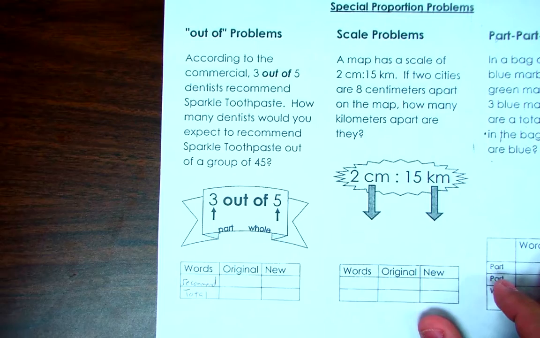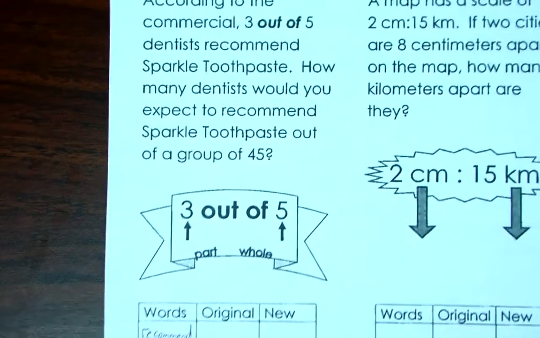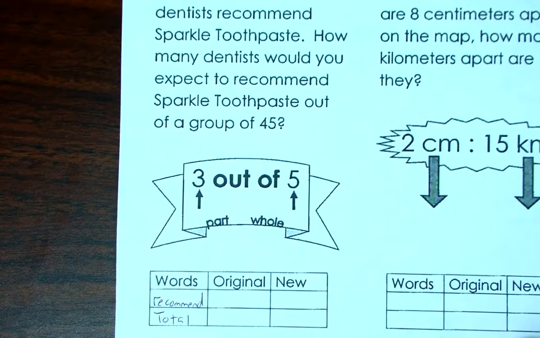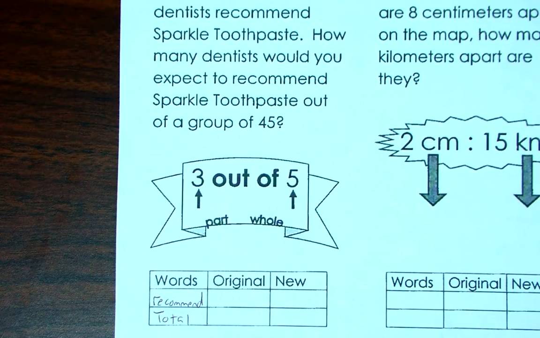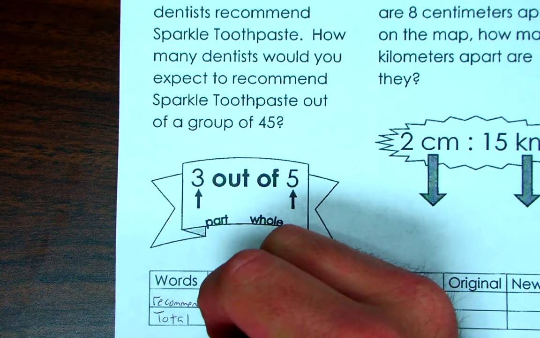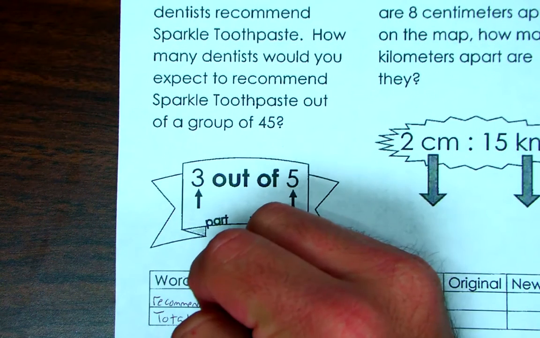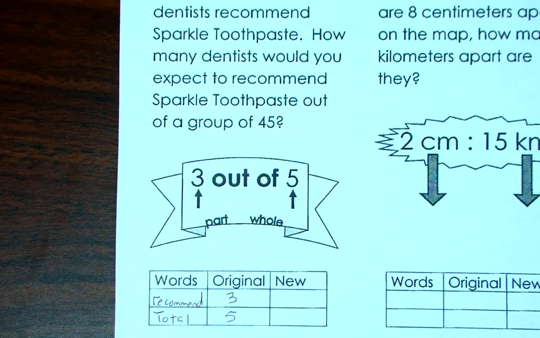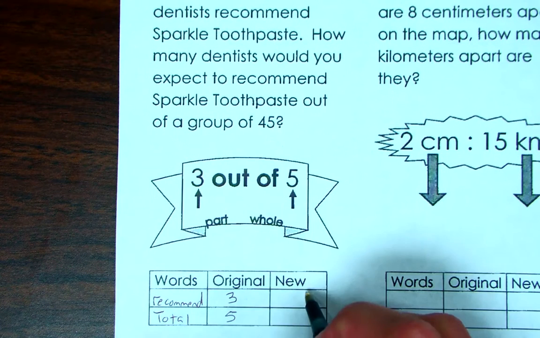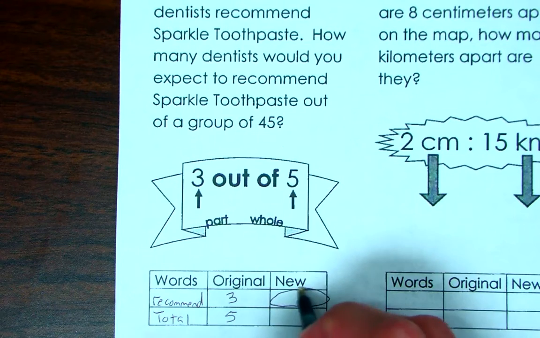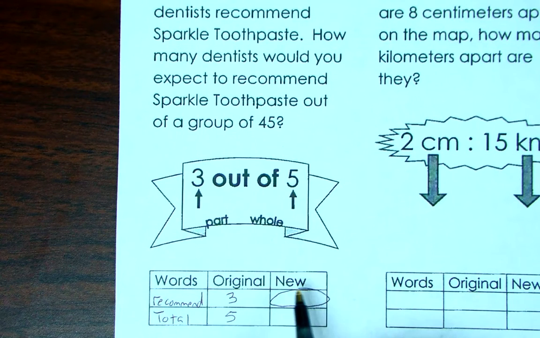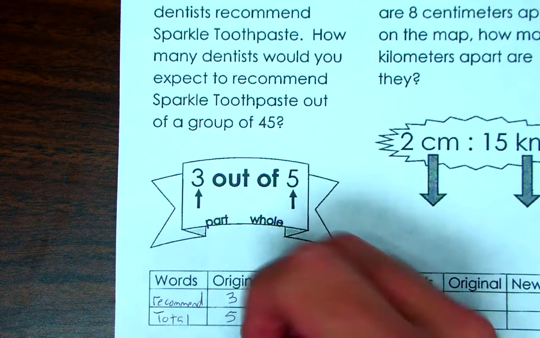Let me zoom in a little bit so we can see. It says 3 out of 5. So if there was 5 dentists surveyed, 3 of them would recommend it. Then the question says, how many dentists would you expect to recommend? So how many would you expect to recommend? This is what we're solving for, if 45 dentists were surveyed.